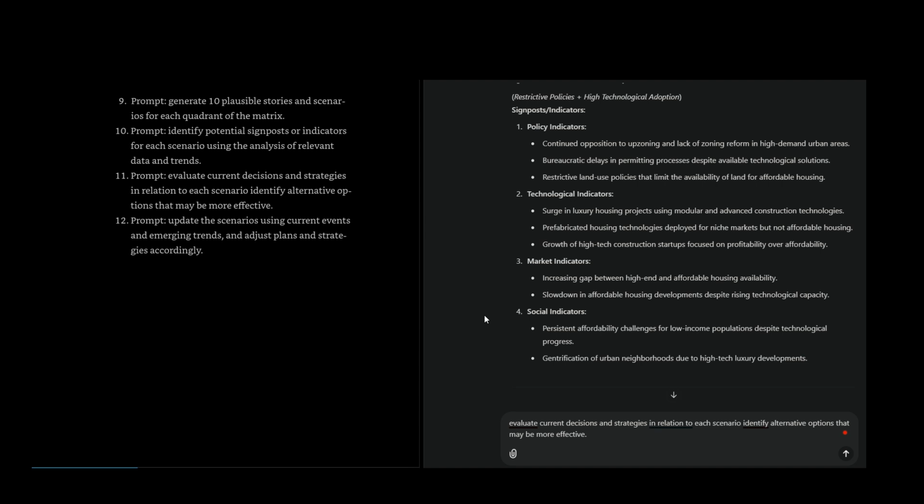Signposts, indicators, policy indicators: widespread introduction of subsidies and grants for traditional affordable housing projects. Incremental densification policies encouraging duplexes, ADUs, and other low-impact changes. Public sector investment in public housing repairs and expansions.